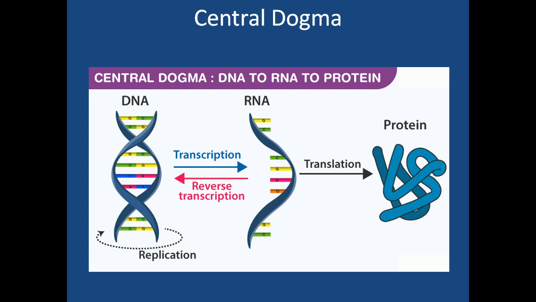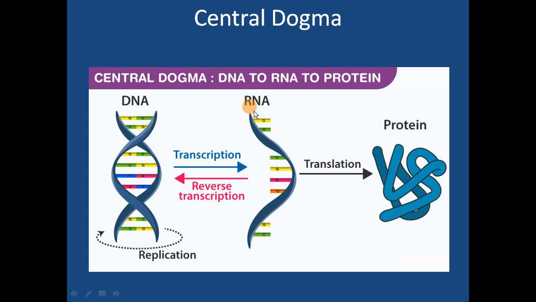Okay, this is your central dogma. What is the topic of this video? Genetics. So the terms that are related with genetics we are discussing in this video, right? So the first such term is transcription. This is shown in blue color, there is an arrow also. So the arrow is showing from DNA to RNA.